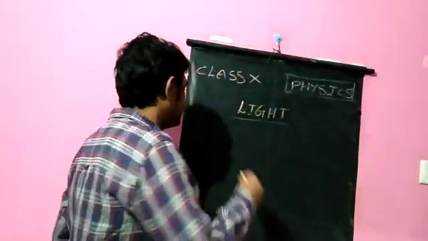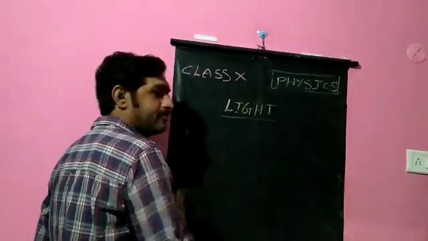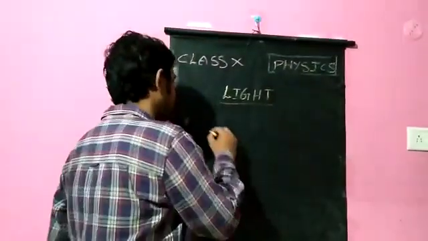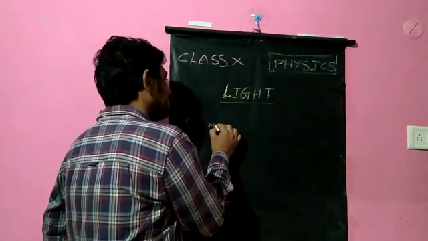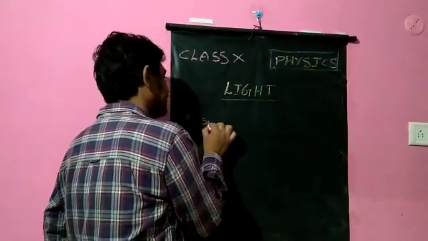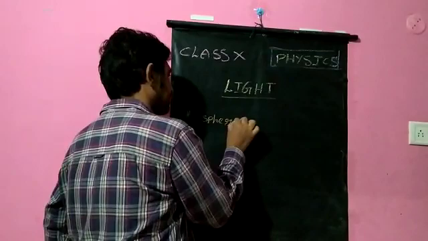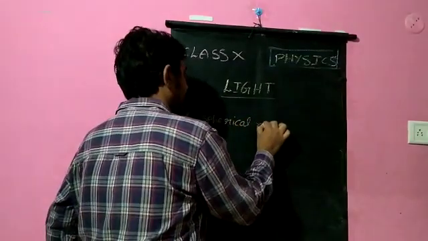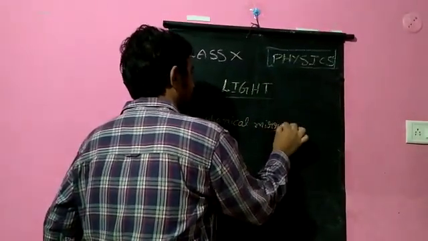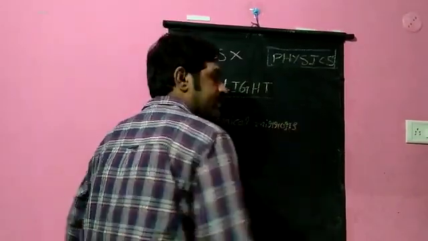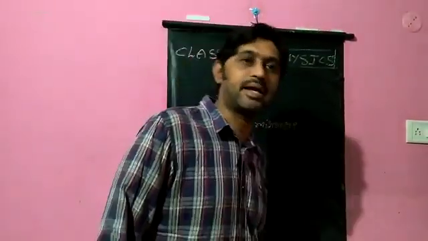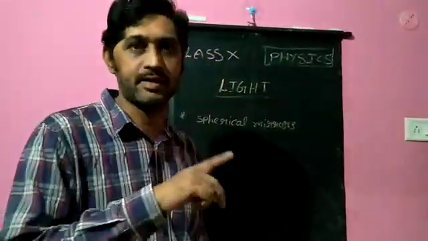Otherwise, in our syllabus, as per the concept of reflection, we have the mirrors. In that, mainly we have spherical mirrors. Spherical mirrors are formed from a spherical surface, nothing but a glass sphere.